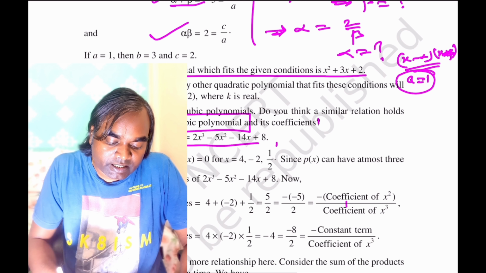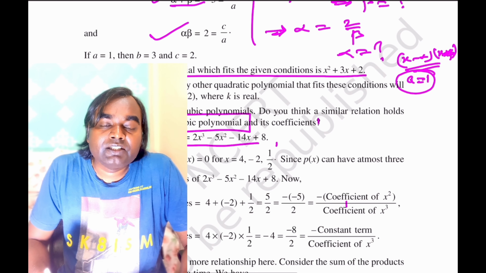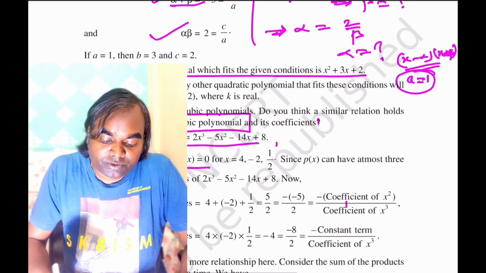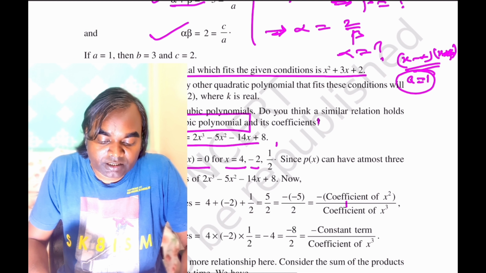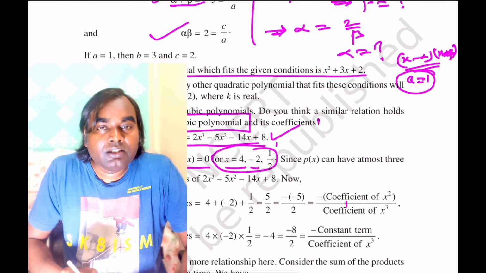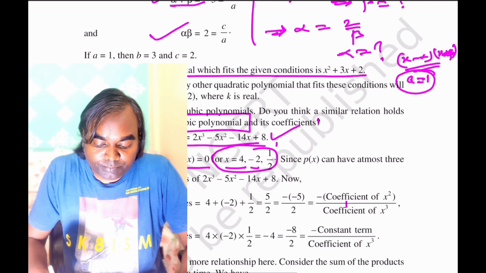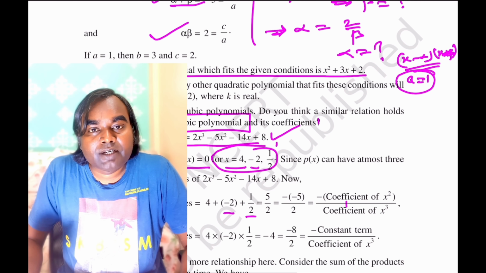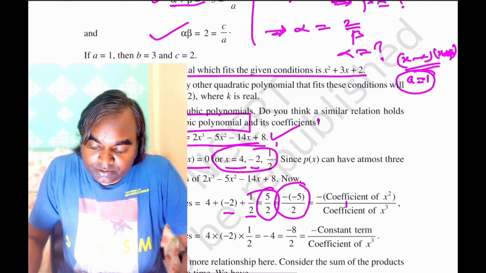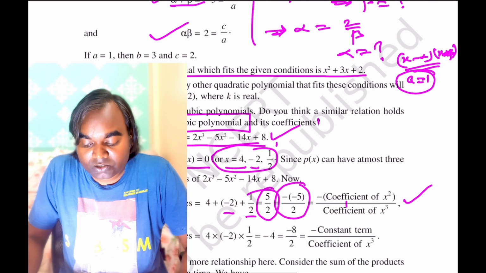So let us check p(x) is equal to 0 for x is equal to 4, minus 2, 1 by 2. So there are 3 zeros of this given polynomial. Now let us write the sum of the zeros: 4 plus minus 2 plus 1 by 2, we get 5 by 2. That can be written as minus of minus 5 by 2, which gives minus of the coefficient of x square by x cube.